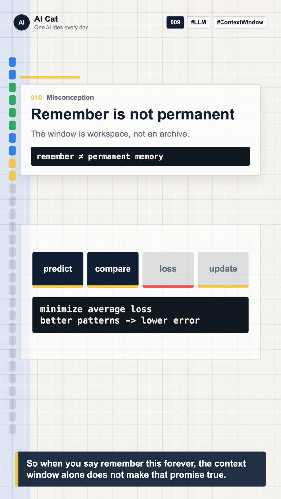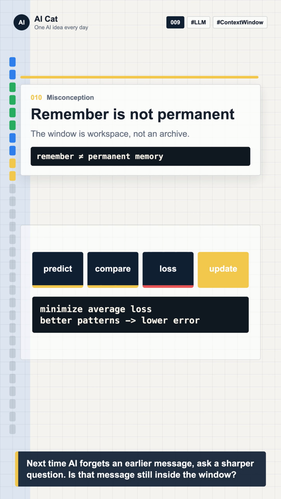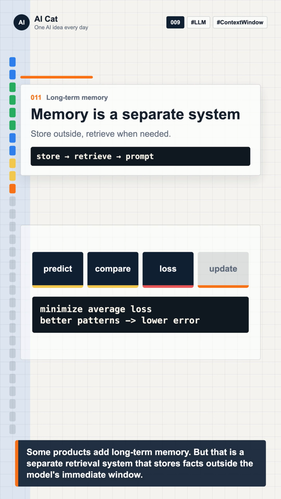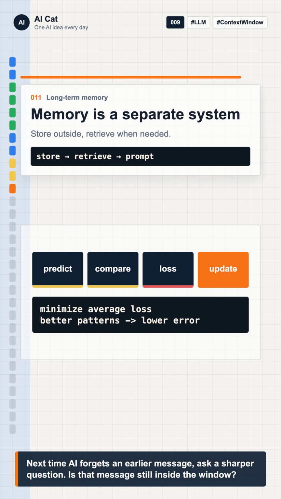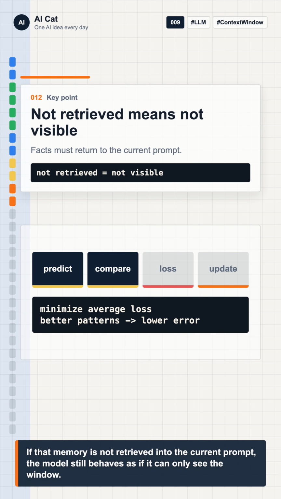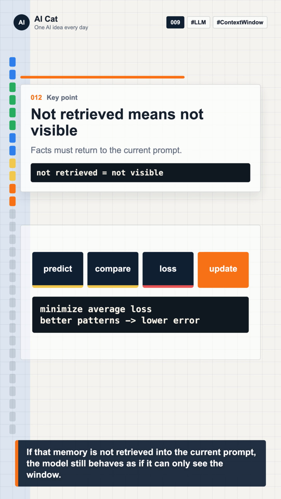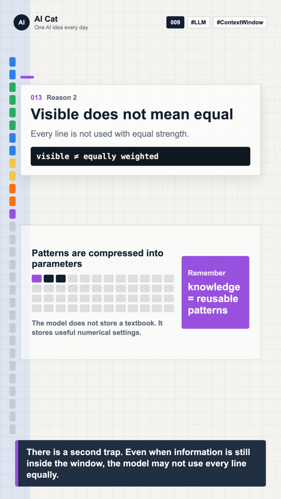So when you say, remember this forever, the context window alone does not make that promise true. Some products add long-term memory, but that is a separate retrieval system that stores facts outside the model's immediate window. If that memory is not retrieved into the current prompt, the model still behaves as if it can only see the window. There is a second trap.